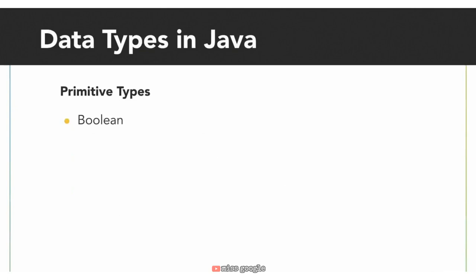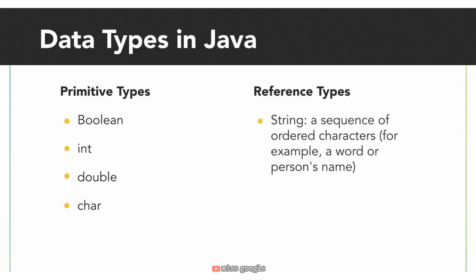In this lesson, we'll be looking at the second overarching category of Java data types, called reference types. And our first reference type is called a string. A string is a sequence of ordered characters. Before, we could represent a single character with a char, but now we can represent a word or a person's name with the string data type. To create a string, we surround the series of characters with quotation marks.